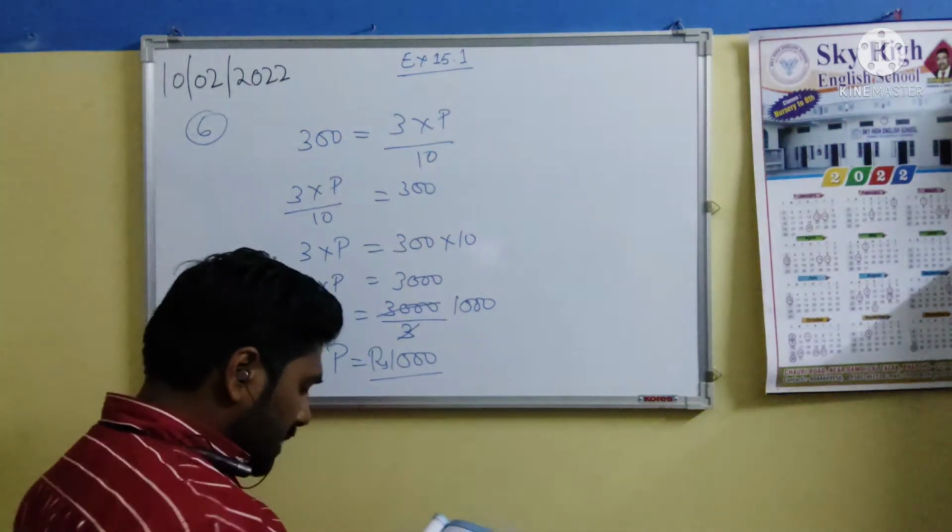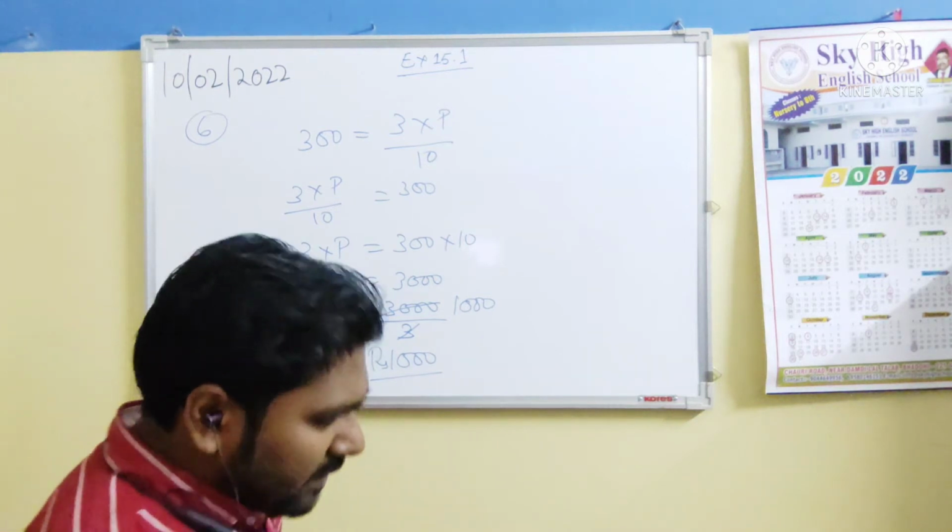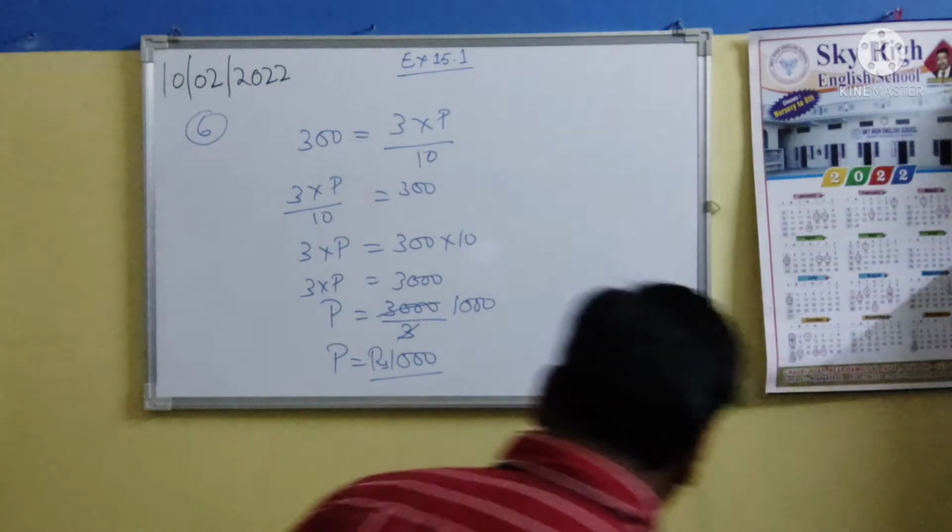So this is not the answer, this is just the principal amount which Rahman also kept in the bank for 7 years. So we'll do the next part of the question.